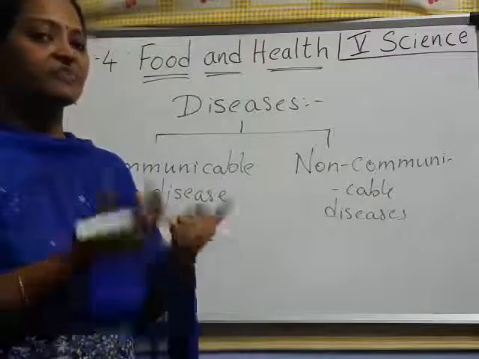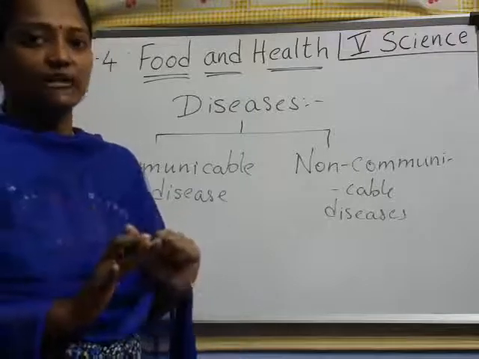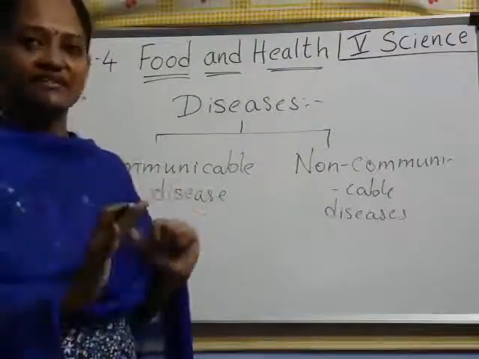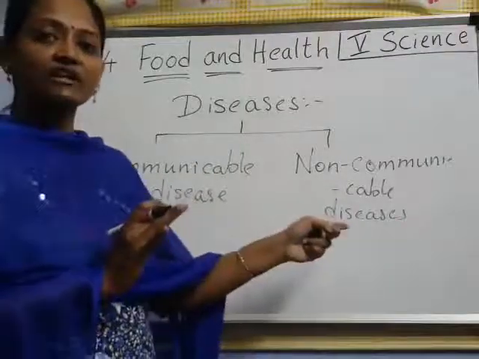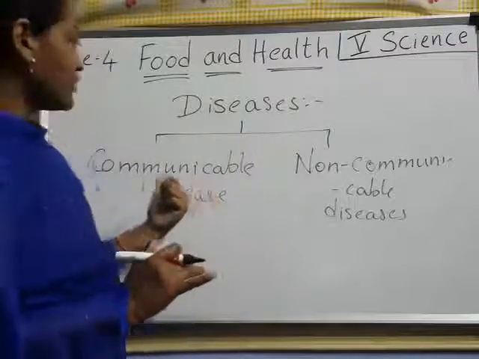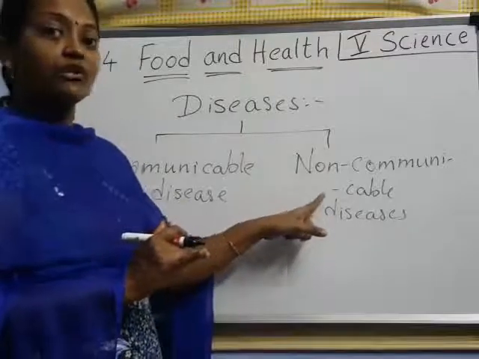Disease is nothing but something is there inside, so that person is not at all feeling well. Understood? Now if the person is not feeling well, then he is having disease. So diseases are two types, communicable diseases and non-communicable diseases. Today in this class we'll see especially about communicable diseases. In the next class we'll see about non-communicable.